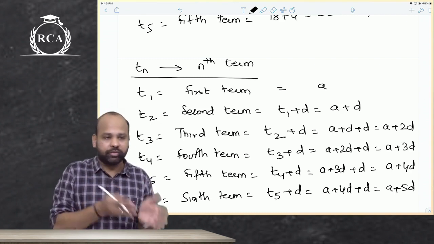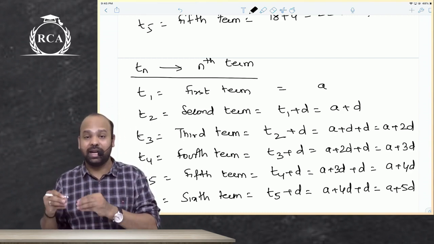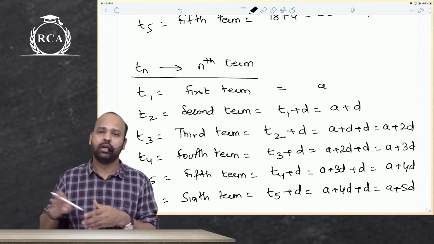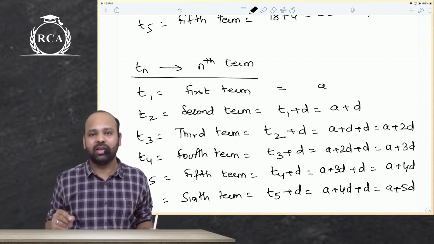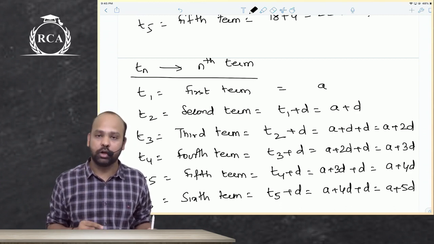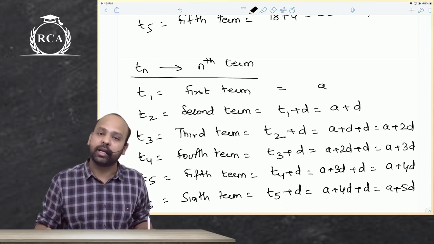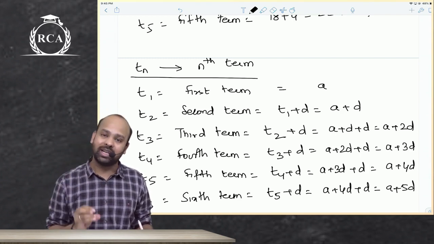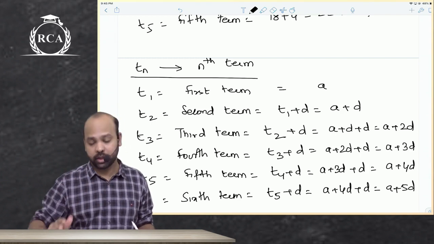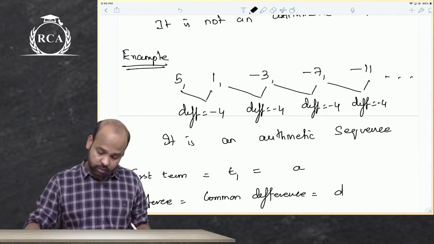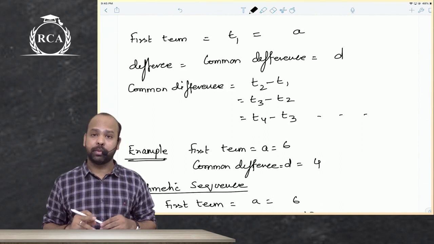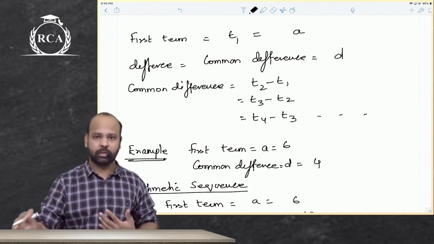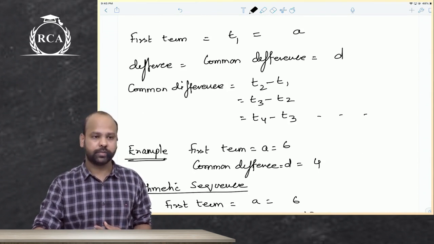If I add d to the first term, I will get the second term. If I add d to the second term, I'll get the third term. If I add d to the fourth term, I'll get the fifth term, and so on. So I can write the nth term of an arithmetic sequence as a plus n minus 1 into d. I hope you're all understanding this and there is absolutely no problem. Please make a note of this. This is where you'll have to start copying from, and copy a little faster, because I'll also discuss some nth terms of an arithmetic sequence here.